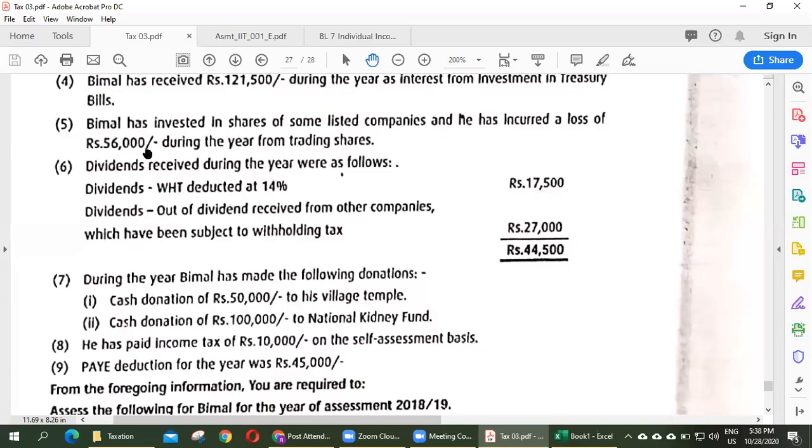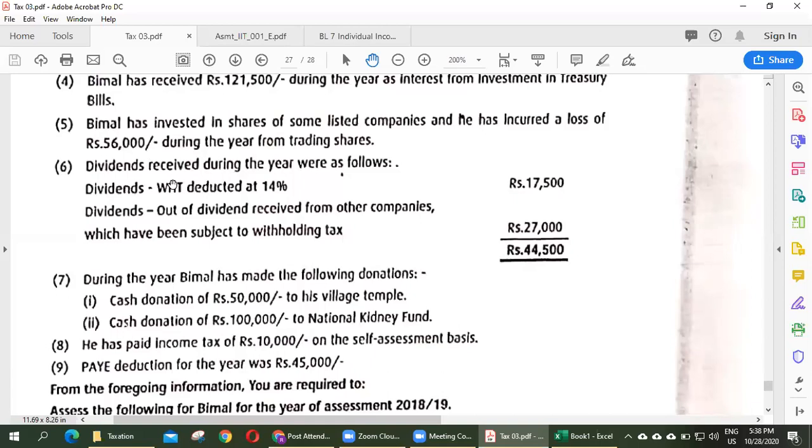Do you have to consider the loss? Yes or no? No need to consider loss on investment. But business loss we will consider. But this is not his business. It is his investment. So no need to consider this.